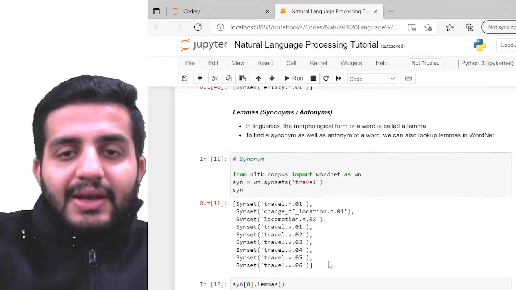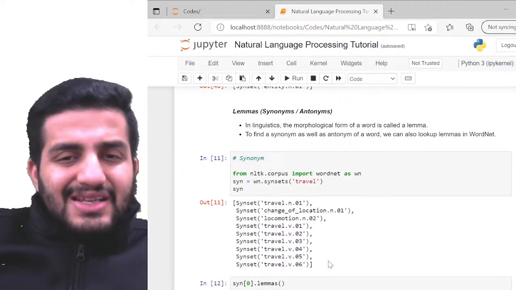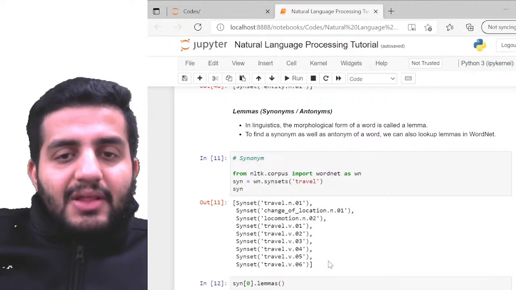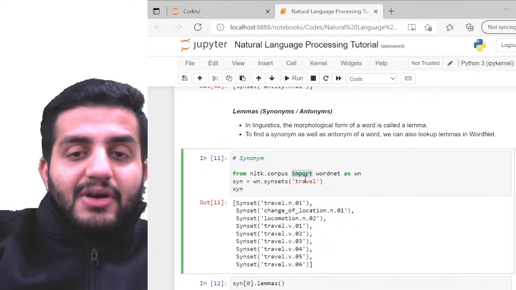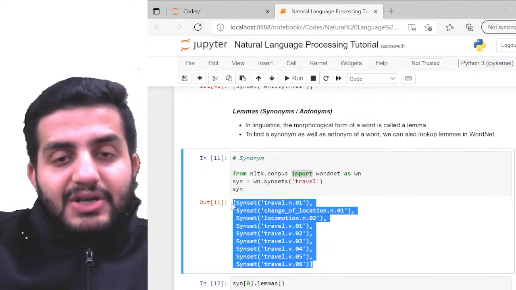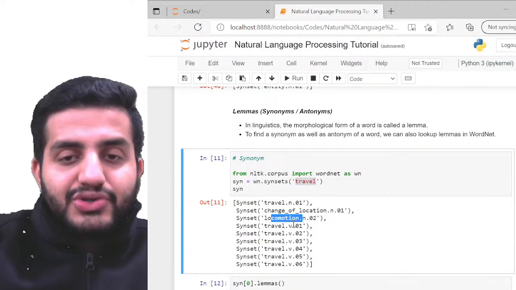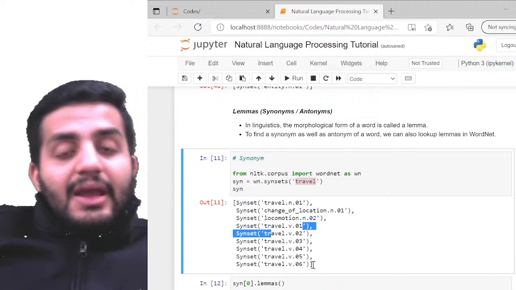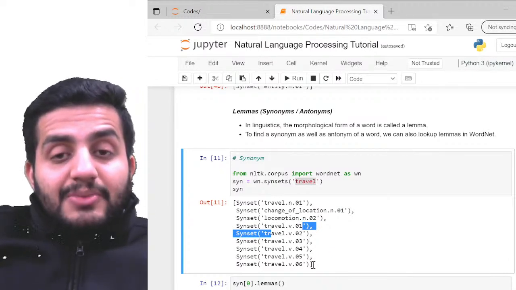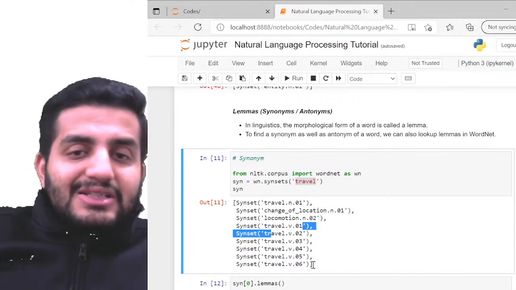Cool. Now, what about the synonyms, right? I've talked about the Syn sets and the hypernyms. Now, how do we find out? For the same word, I have multiple groups of words, right? So for example, if I talk about travel, it has identified travel, change of location, locomotion, and then travel 1, 2, 3, 4, multiple options, right? So now what are the synonyms? What are the other words available which have a meaning similar to travel?